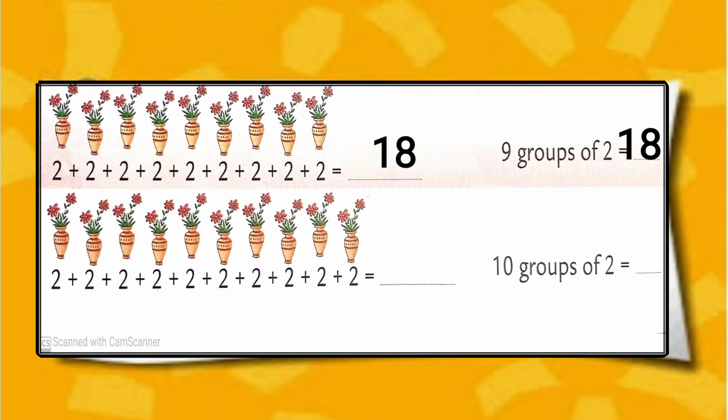So in this sum we have to add number 2 ten times. At the end we get answer 20. 10 groups of 2 means 10 multiplied by 2. So 10 2s are 20 or 2 10s are 20.